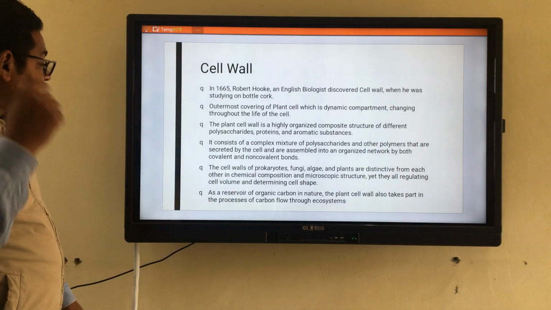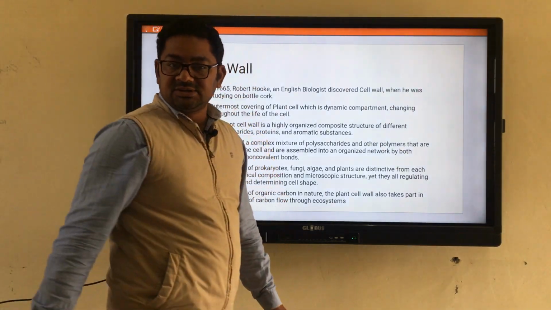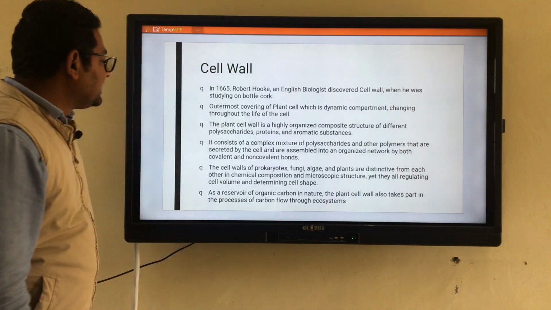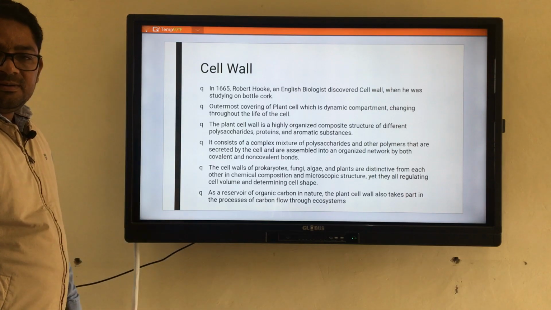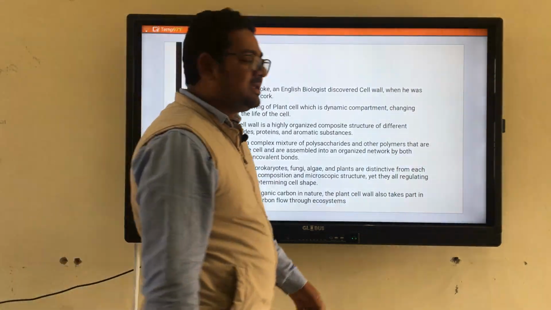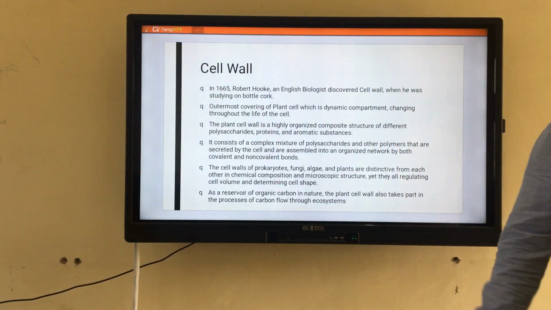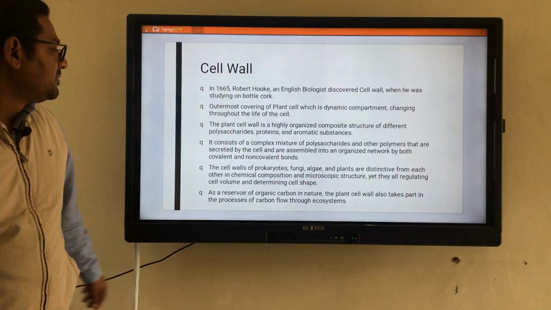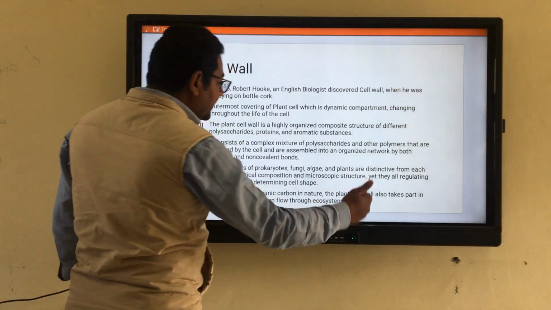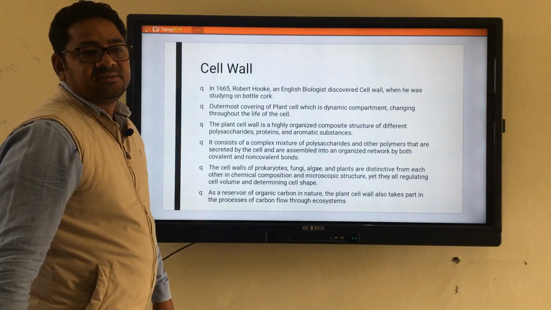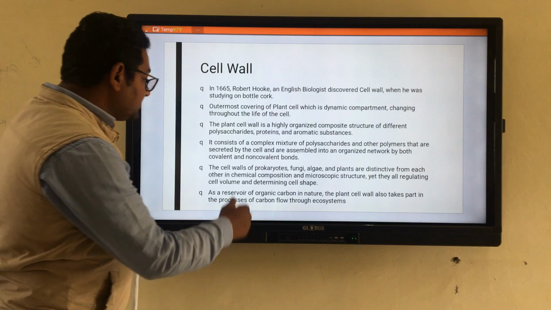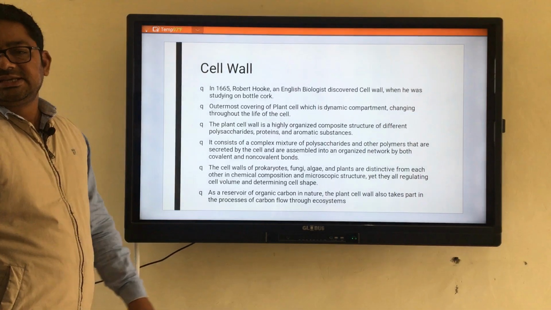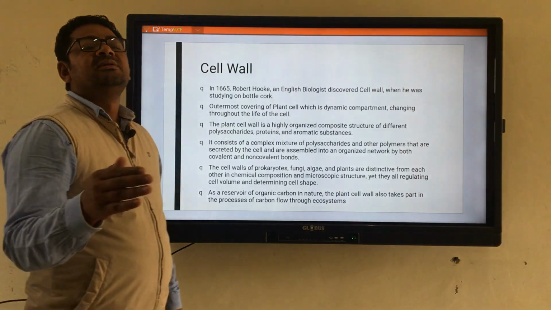In another way, you can say that the cell wall is very diverse in nature, because the plants are also of different categories, whether they belong to blue-green algae or cyanobacteria, fungi, algae, bryophytes, pteridophytes, gymnosperms or angiosperms. So these different categories, beta, have different structures. The basic structure is similar, but the various components which regulate the cell volume and the cell shape vary with the